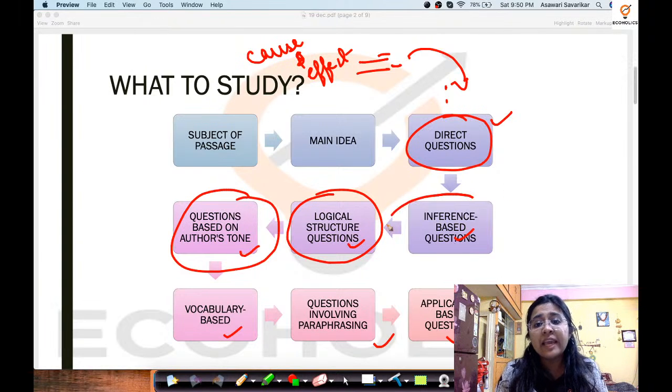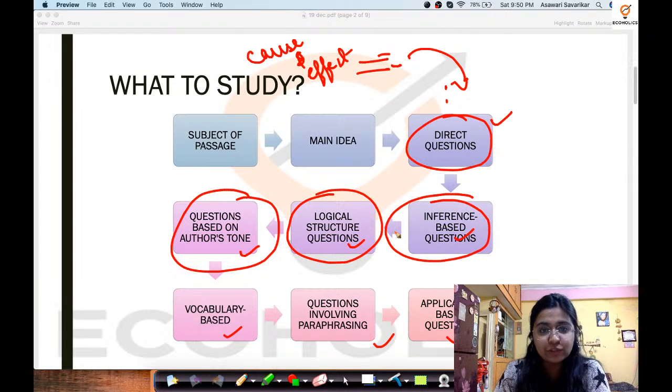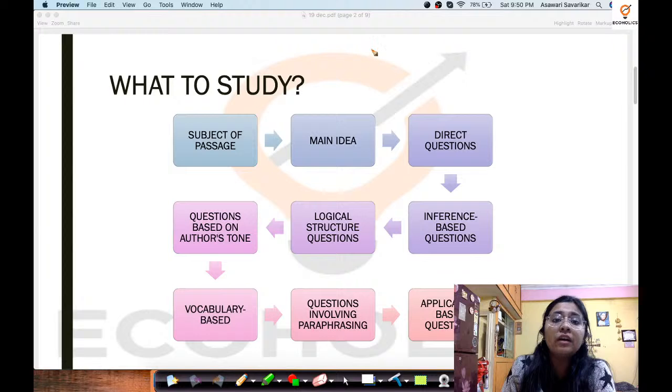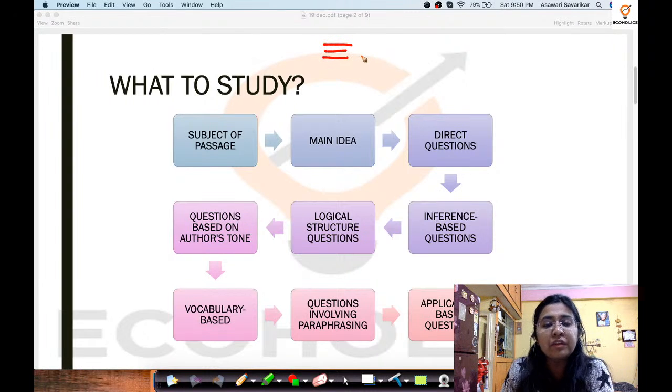Then you have inference based questions. Inference based questions are those wherein they are not going to directly give you what they have written in the passage. For example, if they have written something related to environmental economics, a certain theory, in the question they might ask the application part.